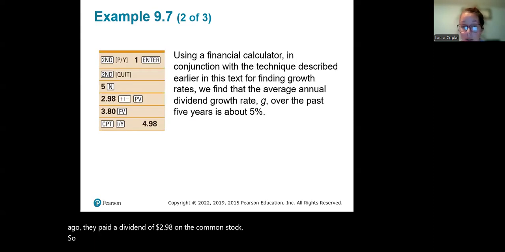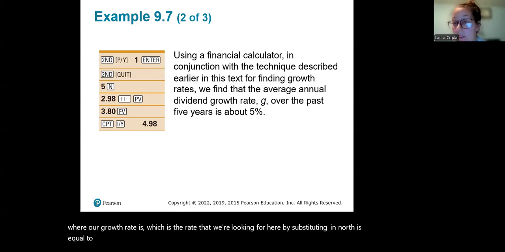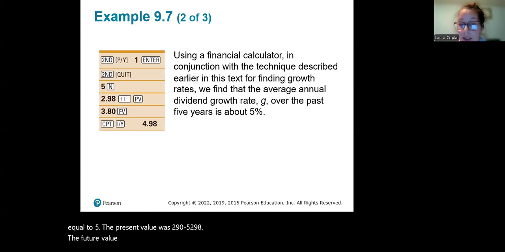So let's use a calculator, right? We can put this into the calculator and find out our growth rate, which is the rate that we're looking for here, by substituting in N equal to 5. The present value was 2.98. The future value was 3.80. So what's that growth percent, right? It comes out to be 4.98, or close to 5%.